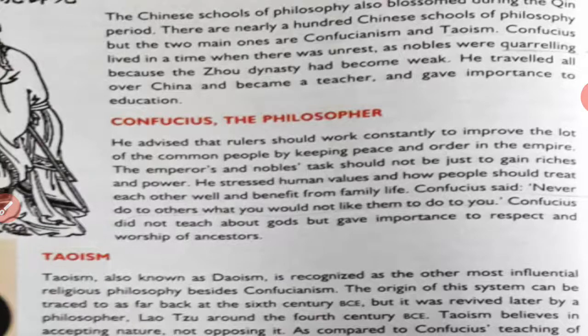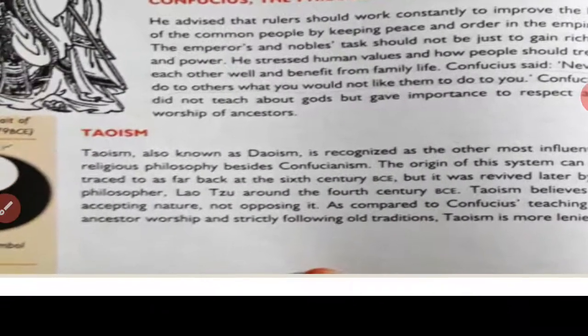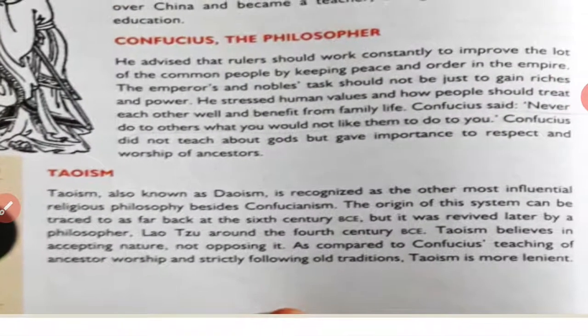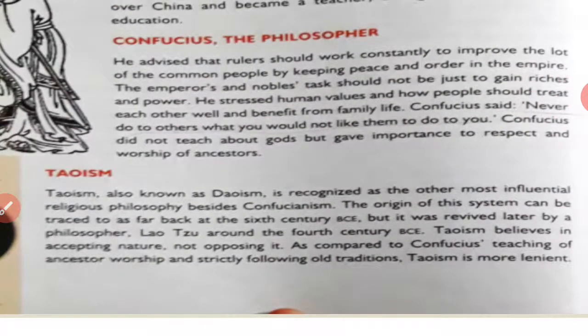Now let's study about Taoism. Here you can see the symbol of Taoism. Taoism is recognized as the other most influential religious philosophy besides Confucianism. The origin of this system can be traced as far back as the 6th century, and Taoism believes in accepting nature, not opposing it.